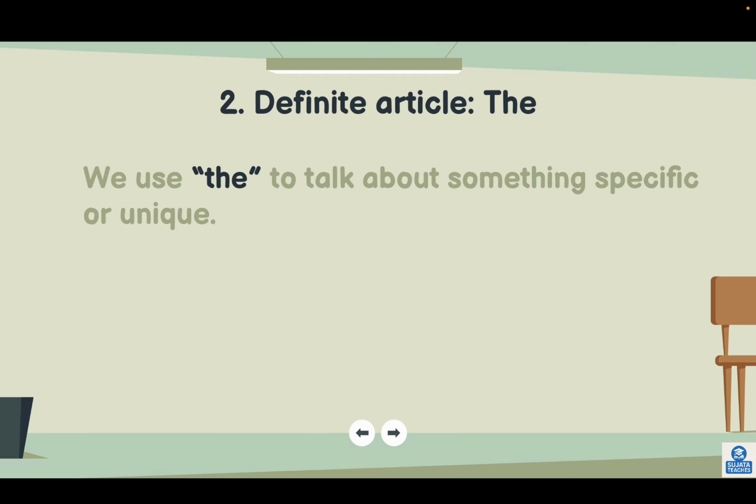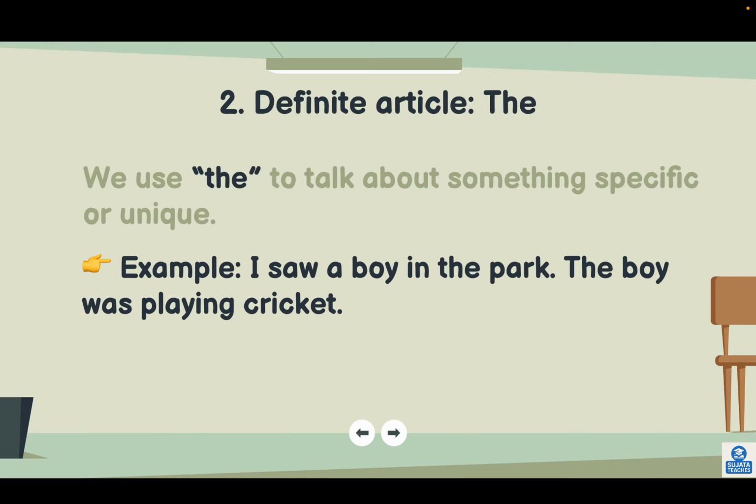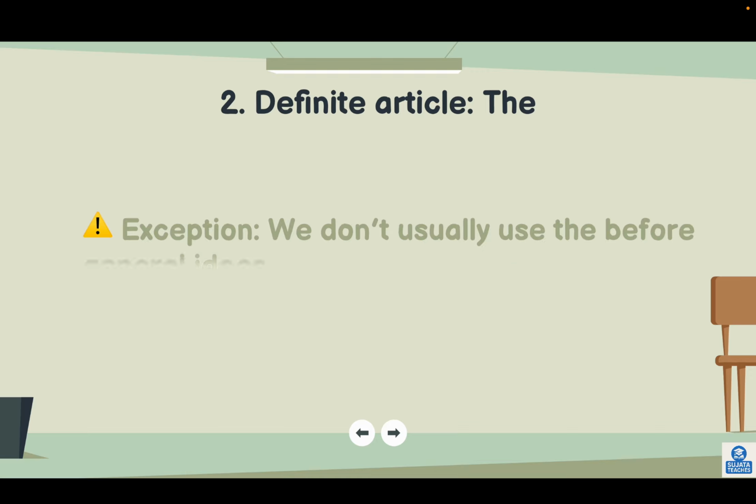We use the to talk about something specific or unique. Example, I saw a boy in the park. The boy was playing cricket. So, in the first sentence, I'm talking about a specific park, so the park. And in the second sentence, we are talking about the same boy, the specific boy. So, the boy was playing cricket.